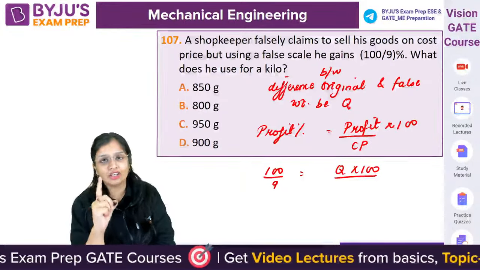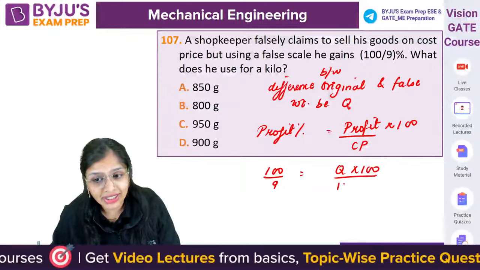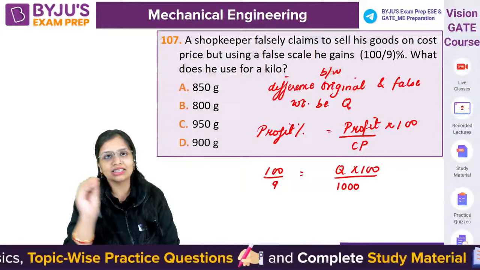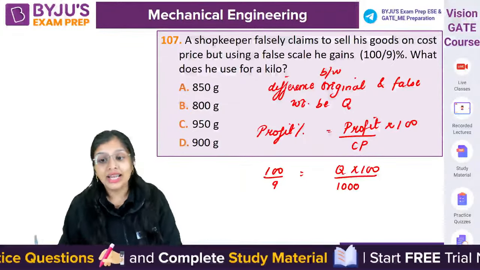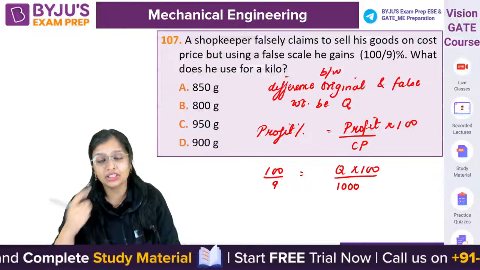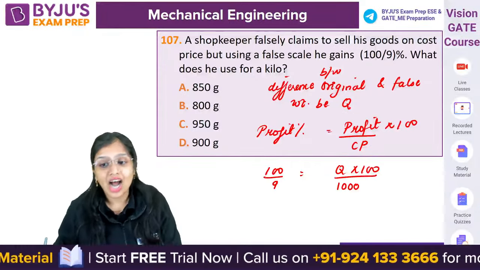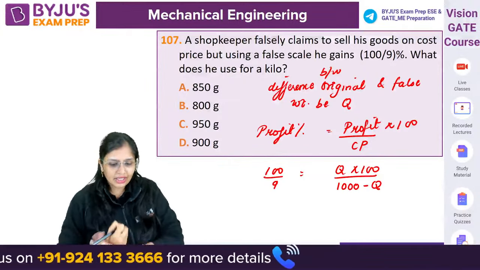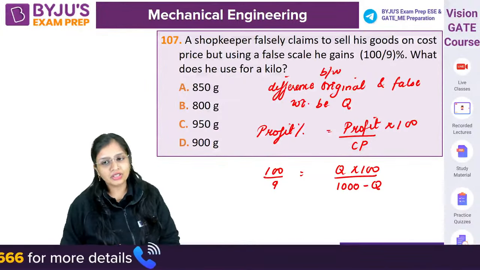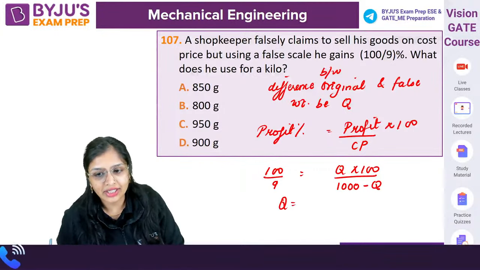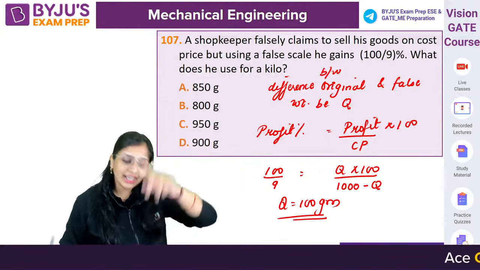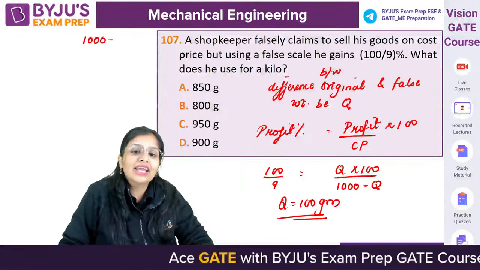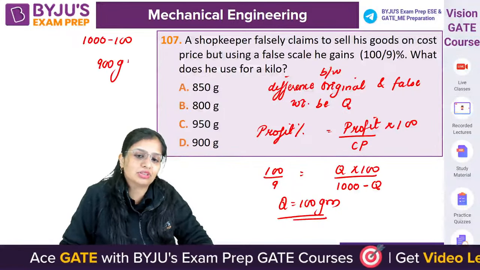Cost price क्या है? 1 kilo means 1000 gram. He should tell us that ठीक है भाई, हम 1000 gram का पैसा ही आपसे, 1000 gram kilo ही आपको दे रहे हैं. But instead of giving 1000 grams, instead of giving 1 kg, he is giving lesser. How much lesser? Minus Q. So you have to calculate this Q. कितना आएगा Q? From here when you solve, Q will come out to be 100 grams. That means he is telling you that he is giving you 1000 grams, 1 kg, but instead he is giving you 900 grams.